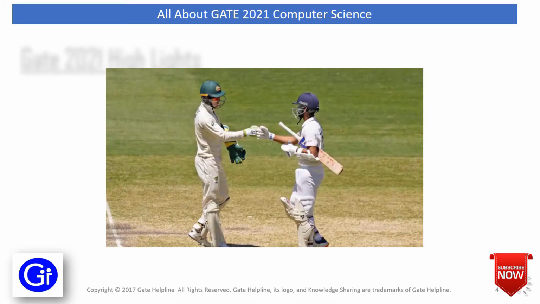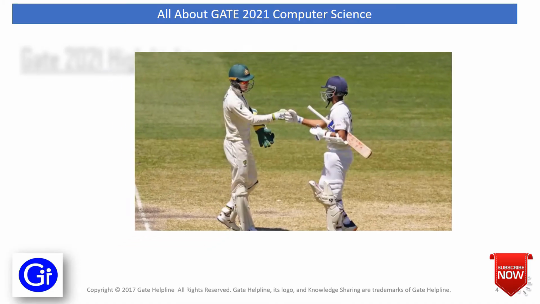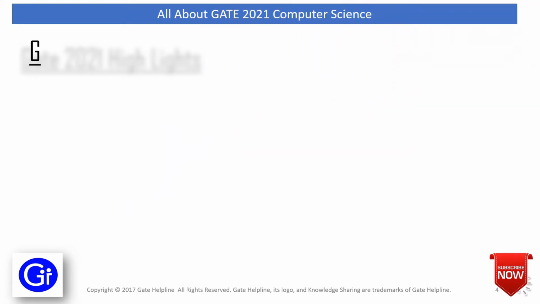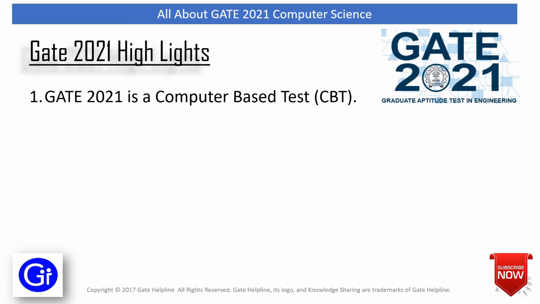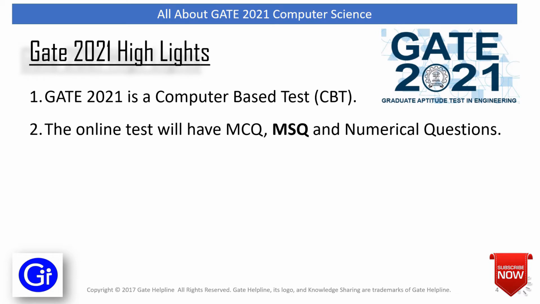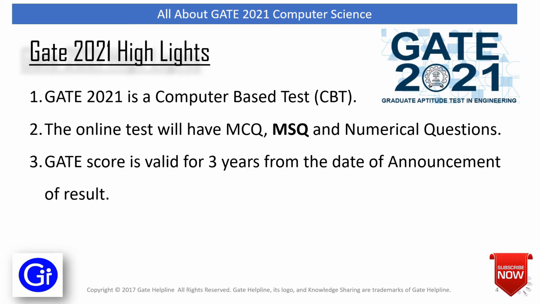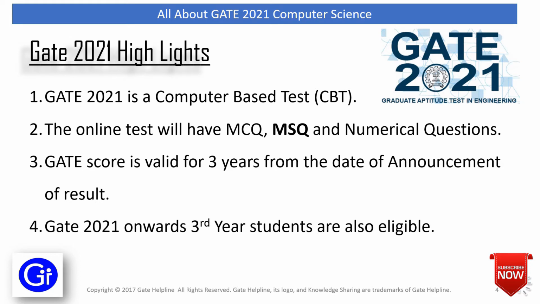So let's start with highlights. Oh, not the India versus Australia highlights. We'll start with GATE 2021 highlights. First, GATE 2021 is a computer-based test. Second, the online test will have MCQ, MSQ and numerical questions. MSQ is newly introduced and we will talk about this shortly. Third, GATE score is valid for 3 years from the date of announcement of results. Fourth, GATE 2021 onwards, third year students are also eligible to appear in GATE exam.